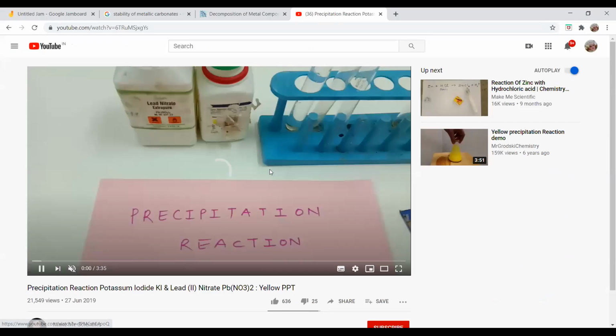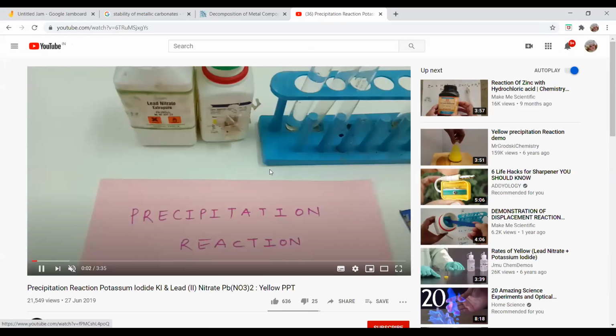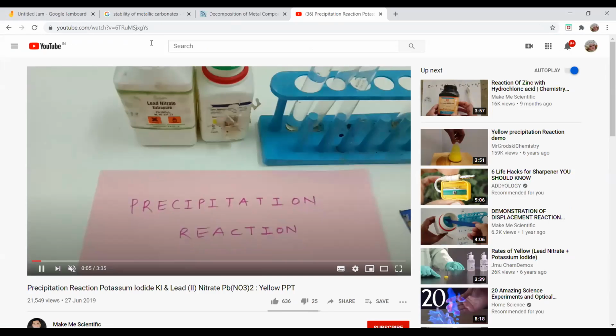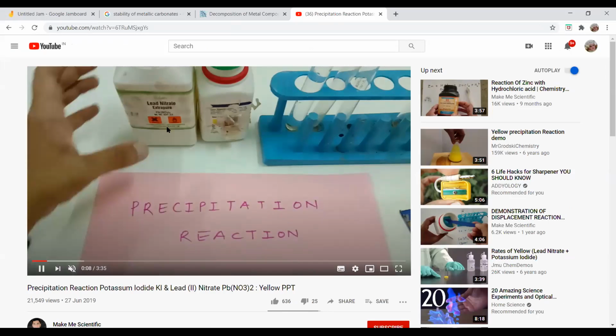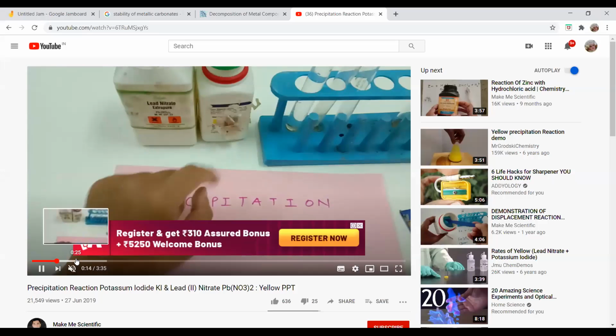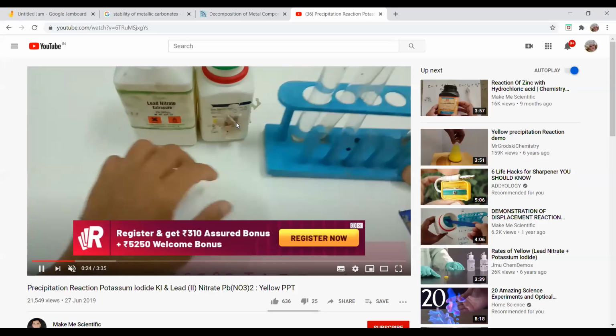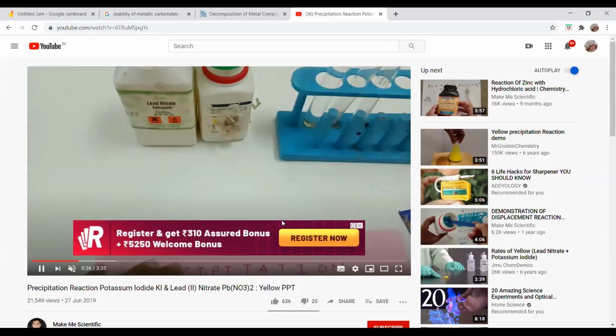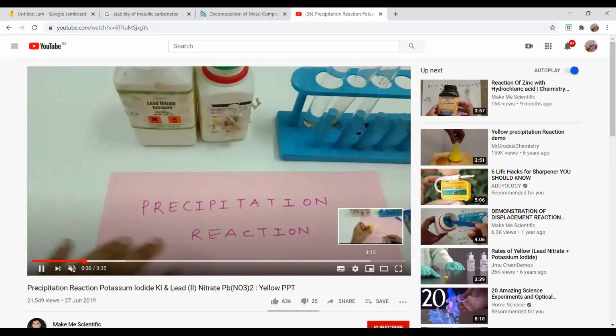Just see this reaction. This is a precipitation reaction. In this precipitation reaction, we are going to take lead nitrate. Lead nitrate formula is Pb(NO3)2. So we have taken lead nitrate and we have taken potassium iodide. Okay. Lead nitrate and potassium iodide.